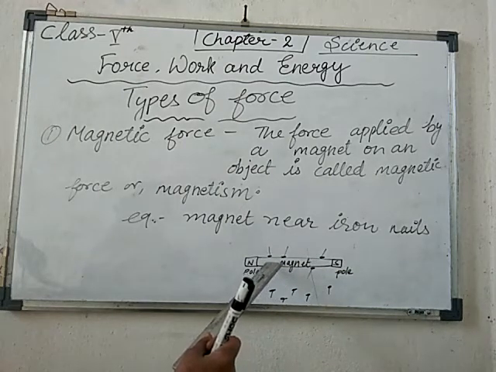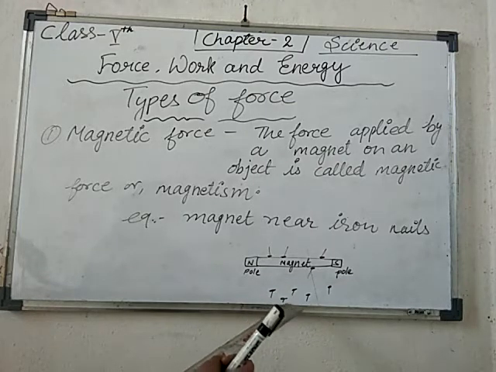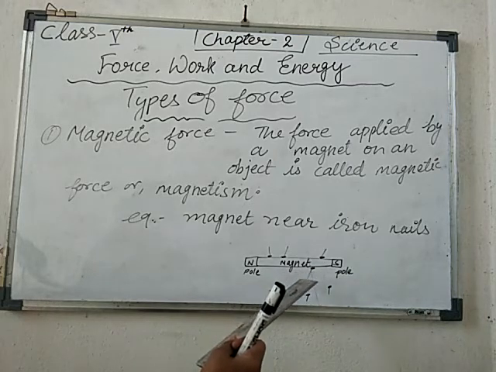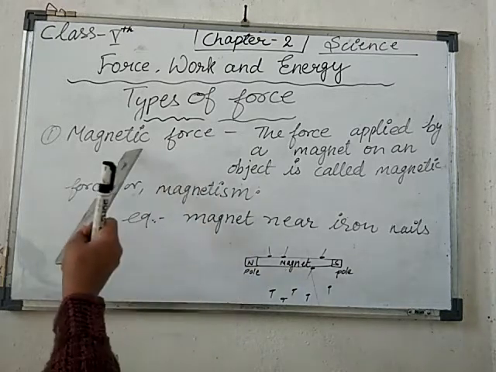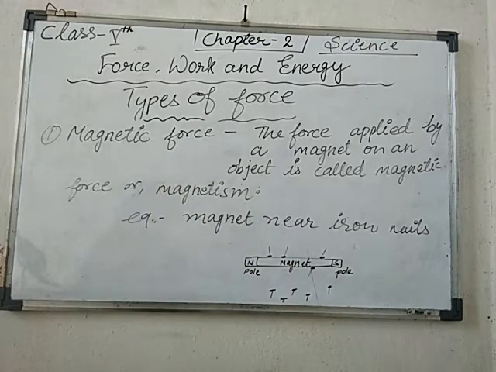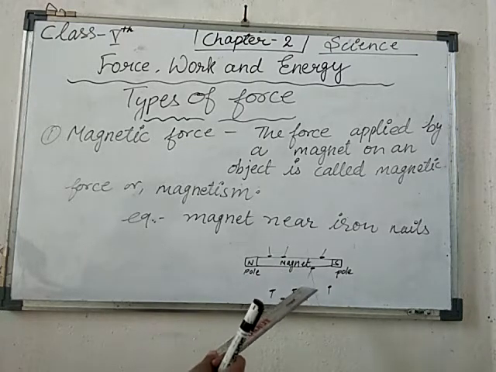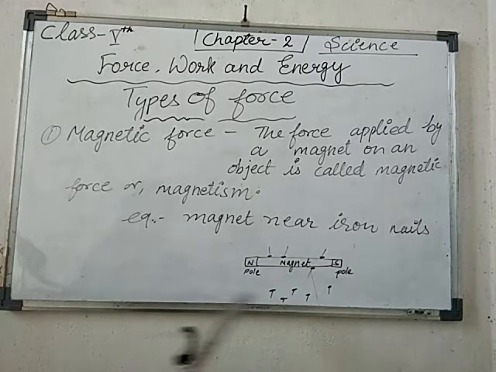Now when you move this magnet all over the sand, all the iron nails get attracted by the magnet. So a force is being applied by this magnet. That's why it is known as magnetic force. Is it clear? The force applied by a magnet on an object is called magnetic force, and such a property is known as magnetism. Is it clear, students? So keep in mind that the first one is magnetic force. Later we will discuss other forces.